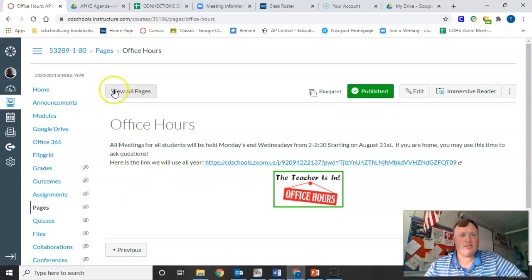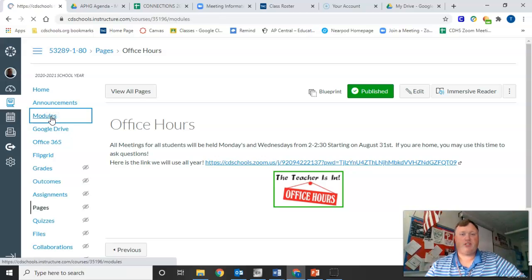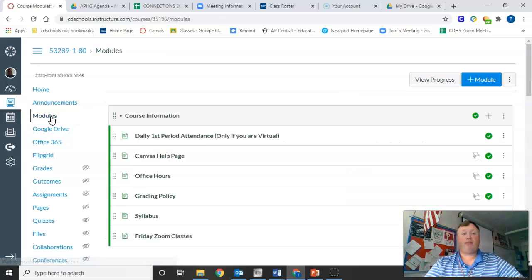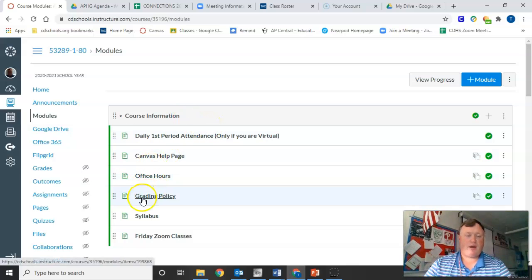All right, let's go back here to our modules. So we get our modules page. So this is the same location from that blue button at the bottom, so we'll take you to the same place. All right, so you can see Canvas help, the office hours, which we were just at, our grading policy. It's pretty self-explanatory. You can look at that on your own. My syllabus, and then the two I want to show you here are the attendance in our Friday Zoom classes.